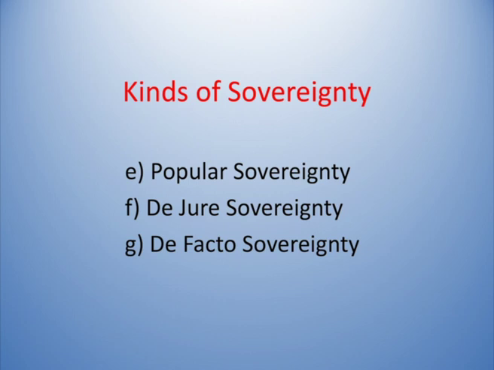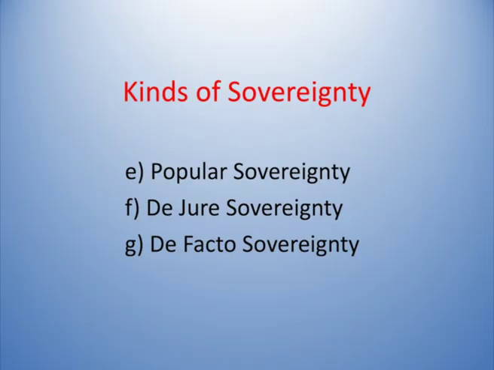And the other one is de jure sovereignty. De jure sovereignty is the sovereignty according to the Constitution. Constitution has created certain offices. Constitution has created the post of President of India, the post of Vice President of India, the post of Prime Minister, the post of Chief Justice of the Indian Supreme Court, Speaker of Lok Sabha, Vice Chairman of Rajya Sabha. Likewise, these posts